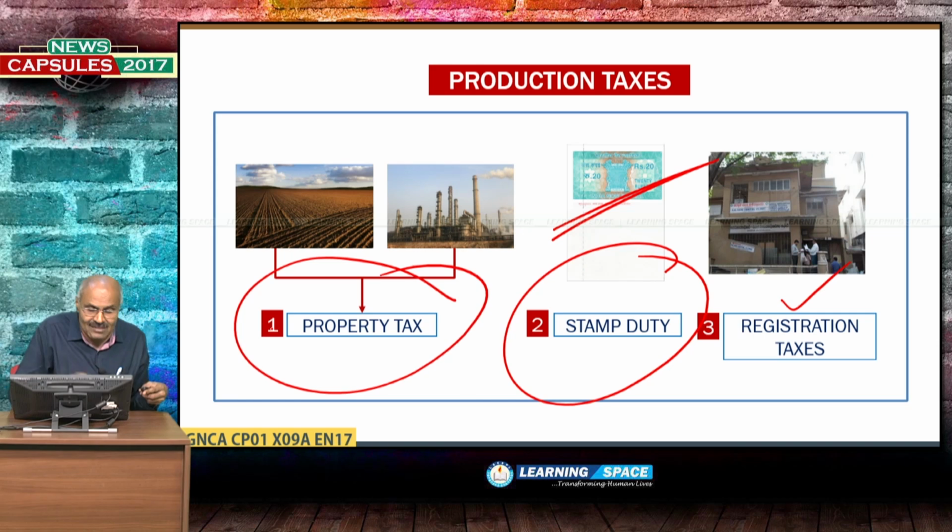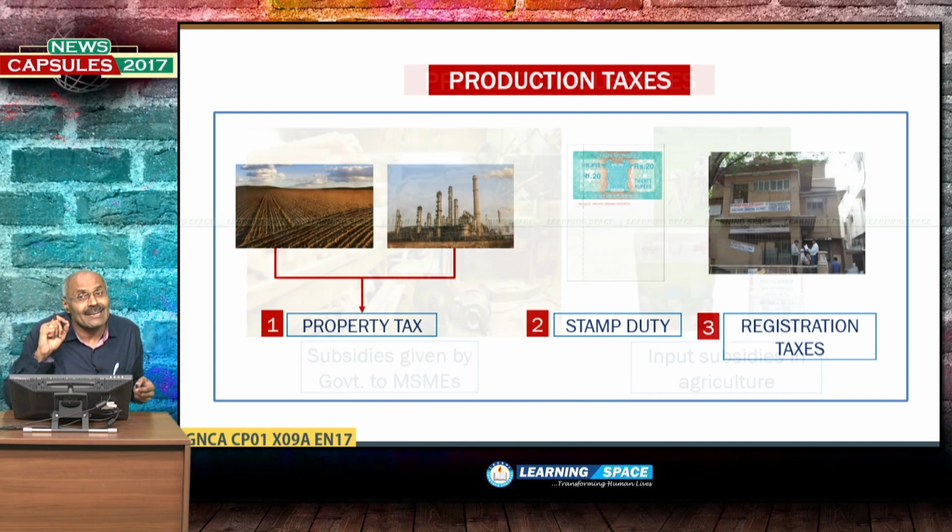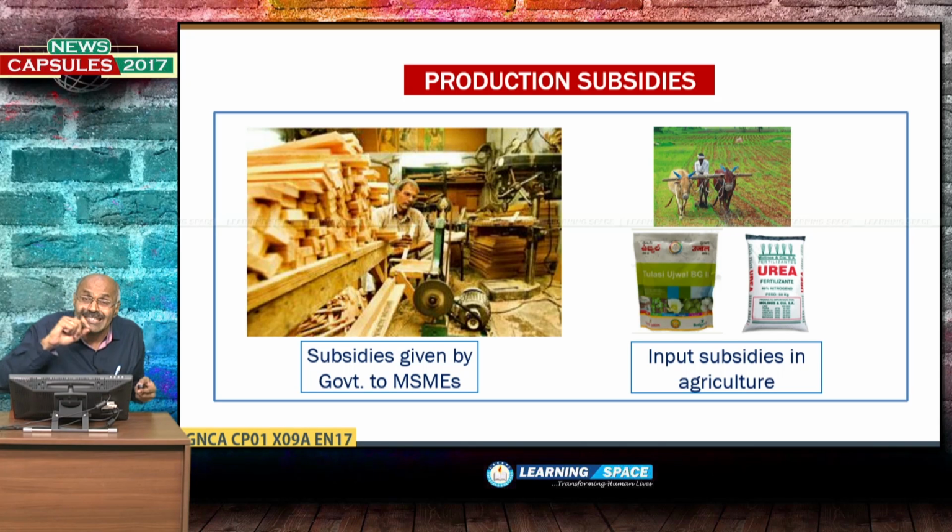Similarly, property tax, which they have to pay every year to the municipal or other civil authorities. So, like this, there are some production taxes. These are incurred by the entrepreneur in due course of production of various goods and services. So, these are to be added, and production subsidies are to be subtracted.